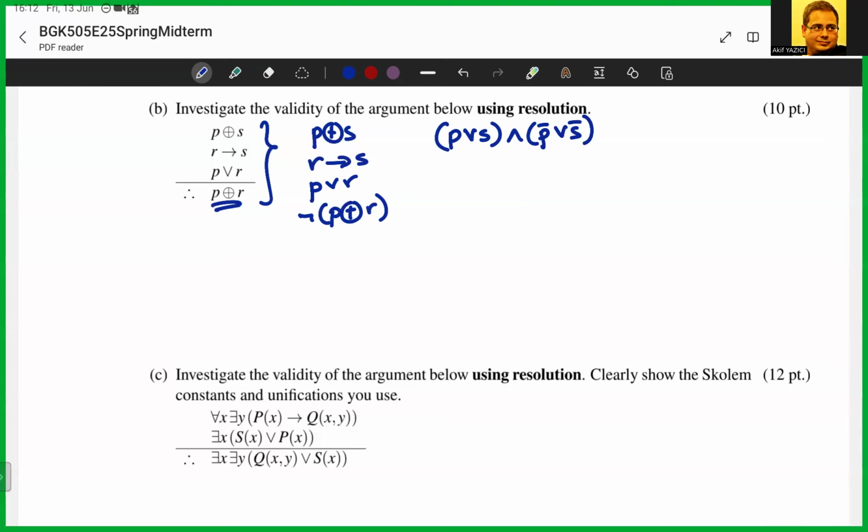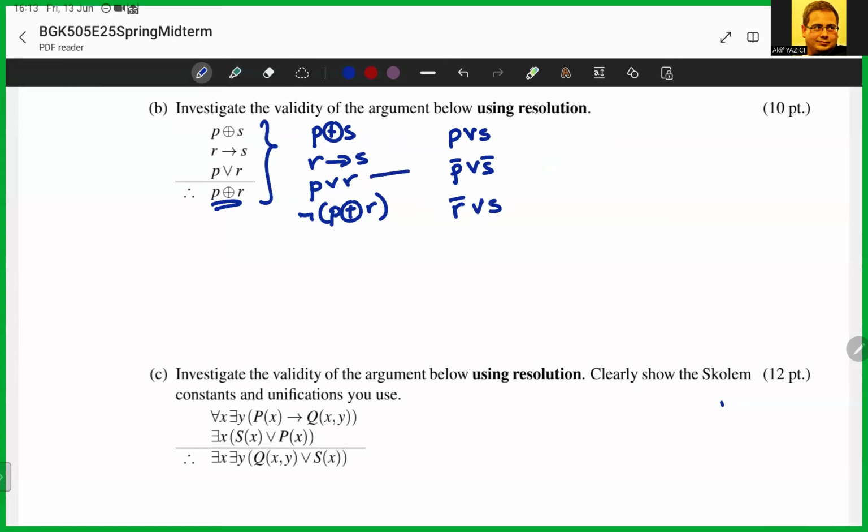And remember, when you have this AND here, we have to break this into two clauses because these are going to be the premises anyway. So all the premises are combined with ANDs. Therefore, I will just get rid of this and put the second thing here as a second premise. So I can also get rid of the parentheses. So the XOR is done. Next, I have this implication, and that's equivalent to not R or S. Okay. And this one is already in clause form, P or R.